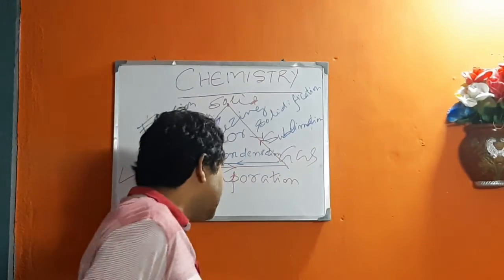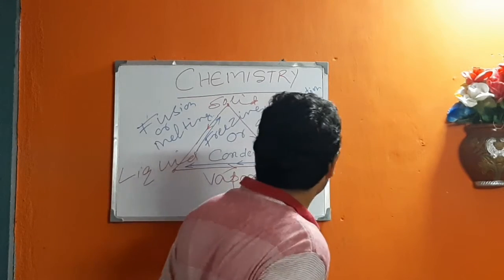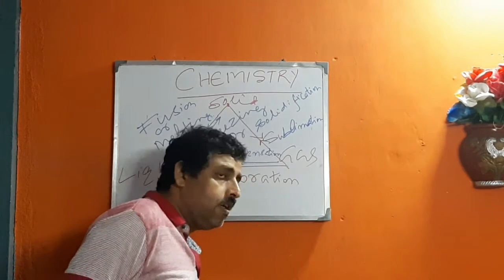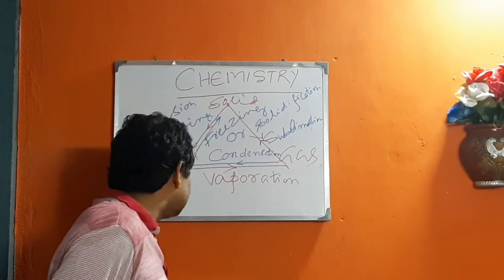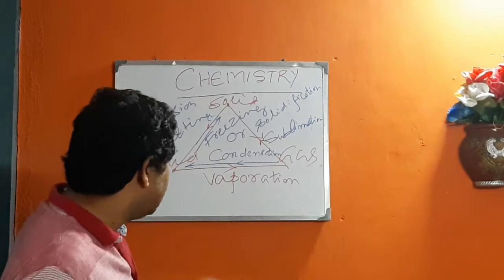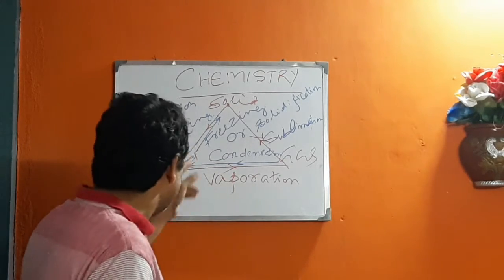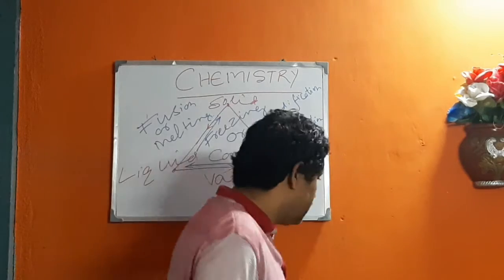Another example is iodine and ammonium chloride. They can change directly from solid to gas, or gaseous form to solid, known as sublimation. And there are many more examples of solid to liquid, liquid to gas, or vice versa.